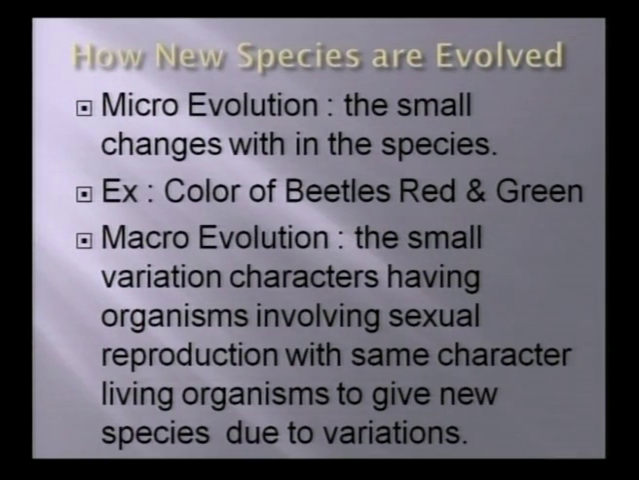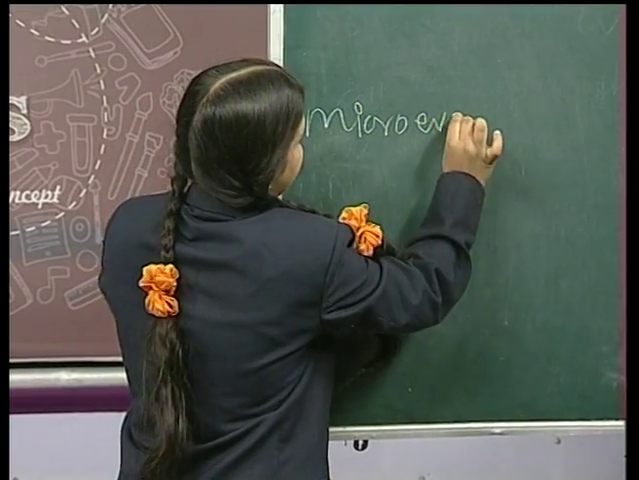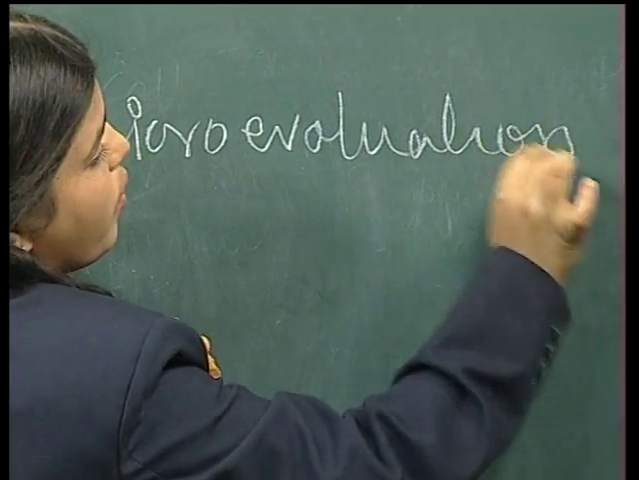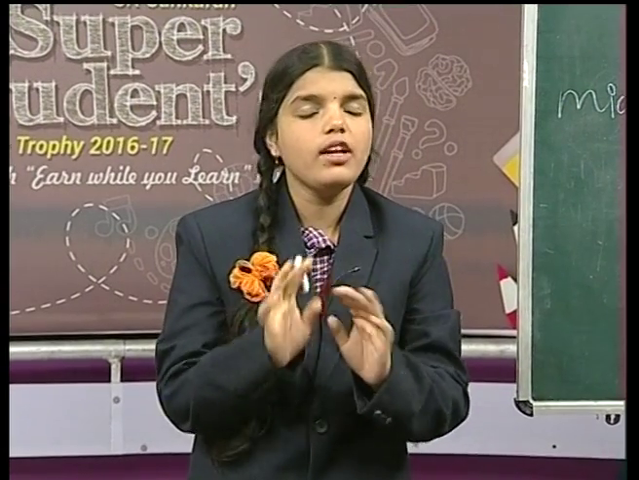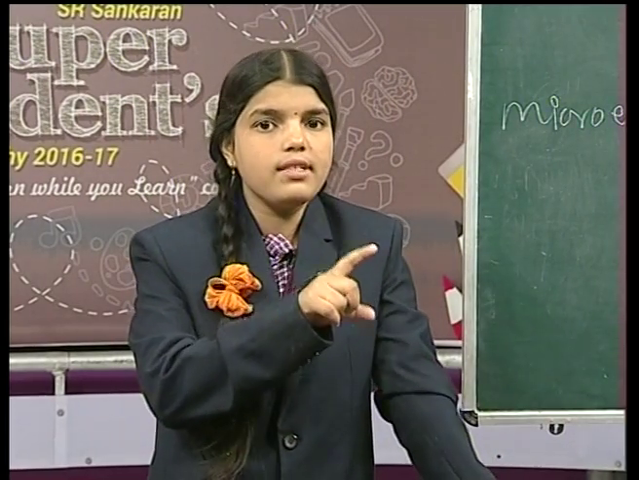Microevolution is nothing but a small change that occurs in an organism, a small change that is specific. Suppose you take the example of a lizard and a salamander.